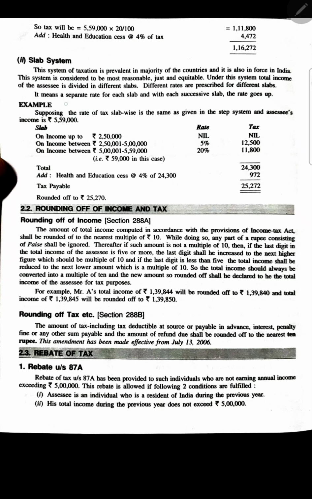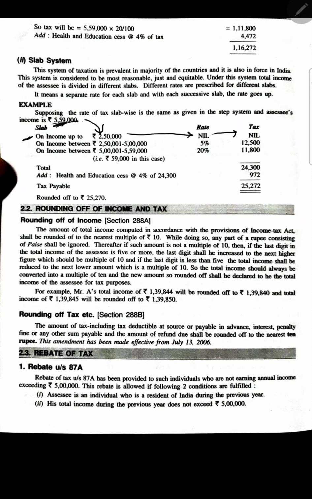So same income again, suppose 2,59,000. In that case, how are we going to do it? We are calculating. First on 2,50,000, it is nil, so I got 0. Out of this, 2,50,000 is removed. Then for the remaining income, I have to check whether it belongs to the 2 lakh to 5 lakh slab. It is, because it is more than 2,50,000.